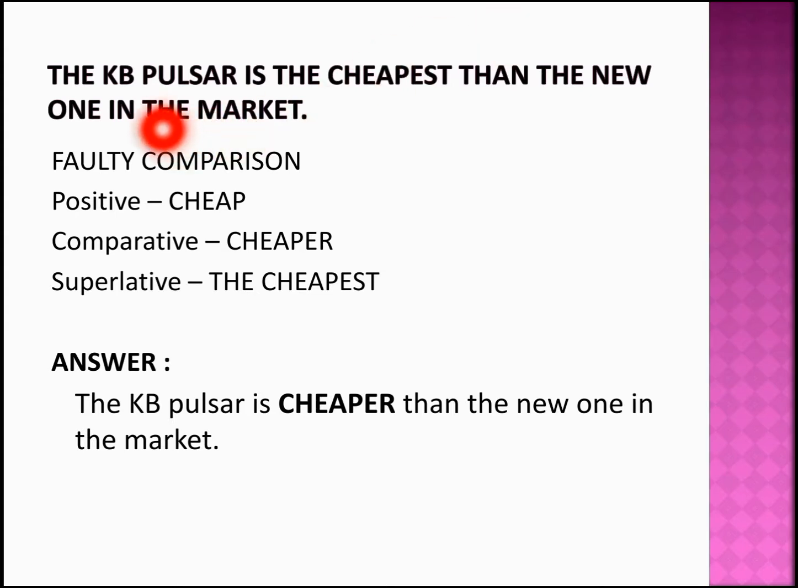Now the KB Pulsar is just compared to some other new one. That is, this is compared to only one other product. It is not compared to more than one product. So only when there are two comparing words, I have to use my comparative degree, which is cheaper. So the word the cheapest is changed as cheaper. Now if you can remember the superlative degree rule, before the superlative degree you should have the article the. So this is your error in the sentence.